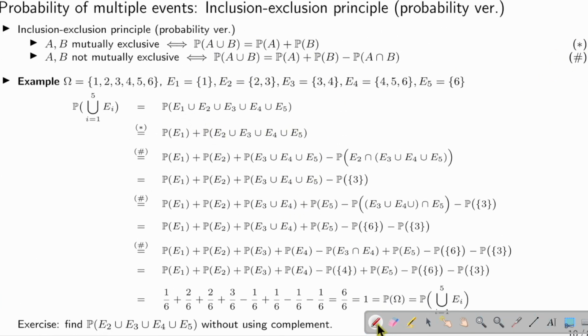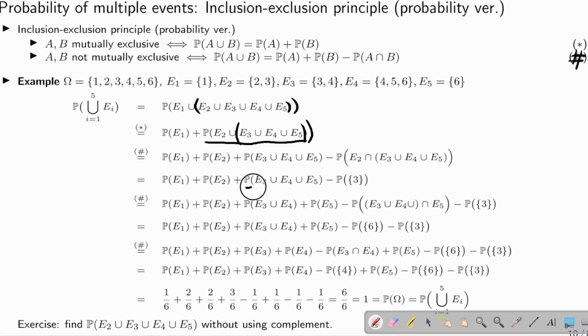So suppose I have this, then what I'm going to do is add a bracket. Now, E1 is disjoint with all the other guys. So I can use this equation star, which basically means A and B are disjoint, then I can just add them, and I get this. Now what's next? For this guy, I'm going to use this sharp. I'm going to put a bracket here. Now, E2 and this E3, 4, 5 union are not disjoint. They have some intersection. For example, 2, 3 and 3, 4 have intersection 3. Okay? So I'm going to make use of this equation here. So this becomes this, and a subtraction of this guy's intersection with this bracket. Okay? And then this process gives me 3, okay? And this comes here, this comes here. So I have this thing.